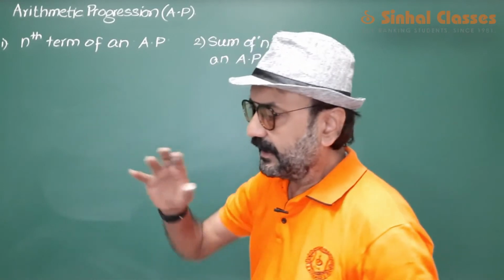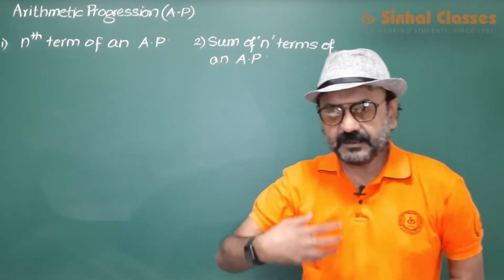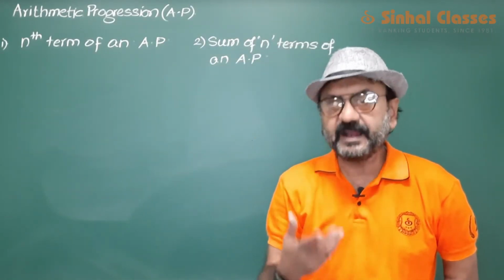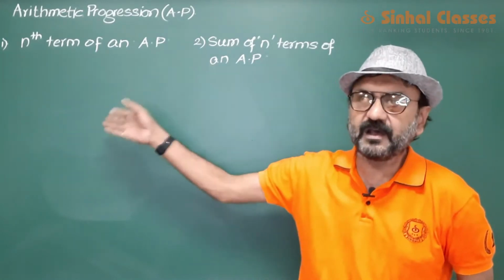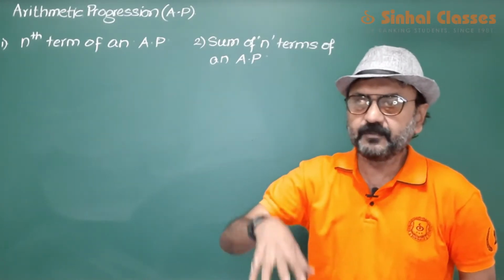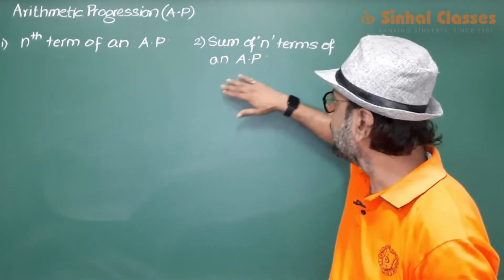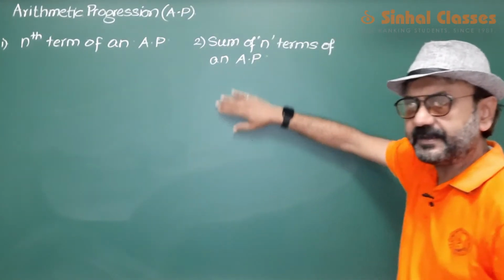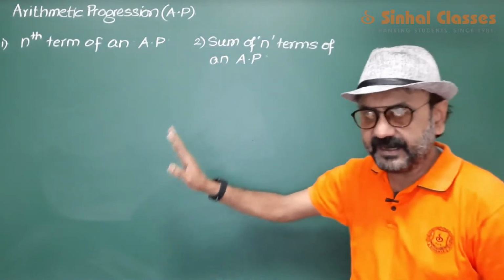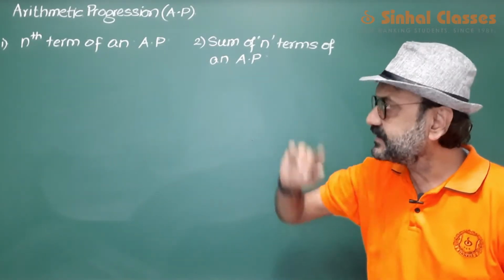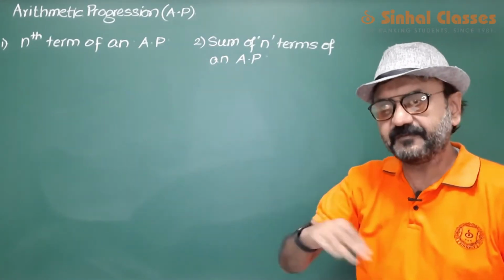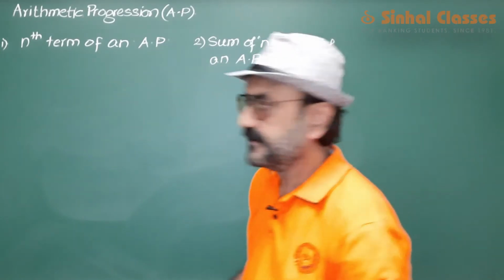Now, in the process of my lectures, I have explained how you get these formulas, how we come to the conclusion that the formula for nth term of an AP is this and the formula for sum of an AP is this. I have already explained that, right? So now I'll simply write the formulas and we will start solving the sums based on these.